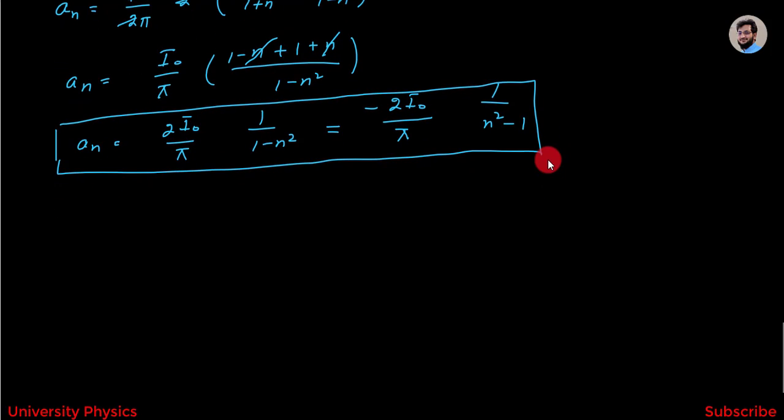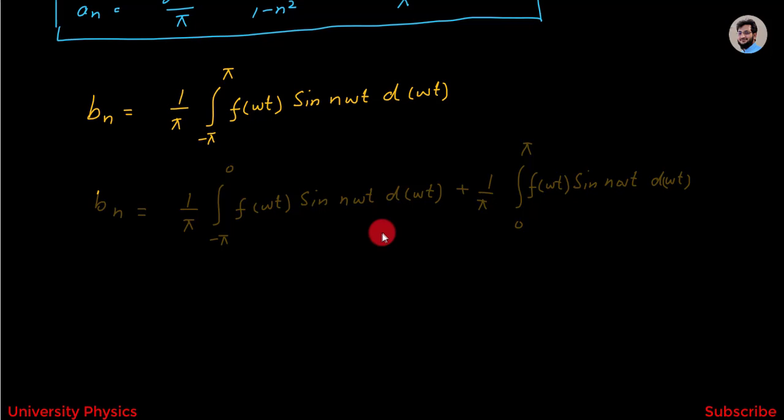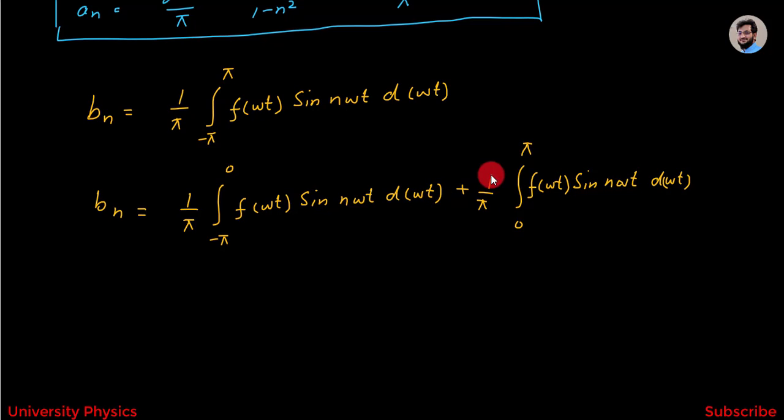Now we have to find the value of bn, and we know that bn is equal to 1 over pi integration from minus pi to plus pi f omega t sin n omega t d omega t. This can be written as bn is equal to 1 over pi integration from minus pi to 0 f omega t sin n omega t d omega t plus 1 over pi integration from 0 to pi f omega t sin n omega t d omega t.